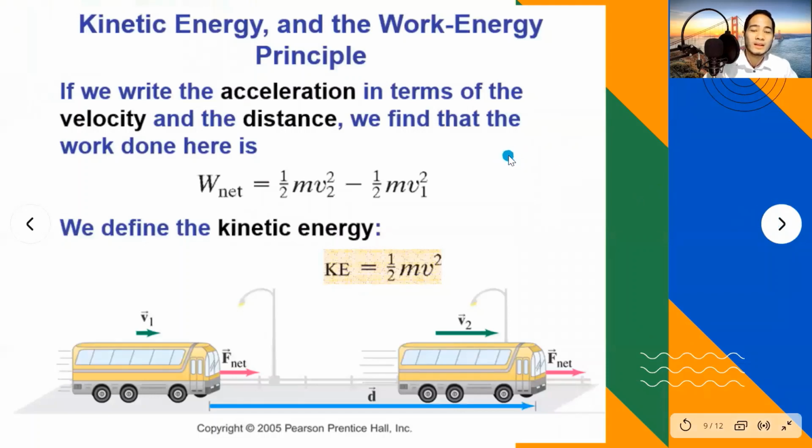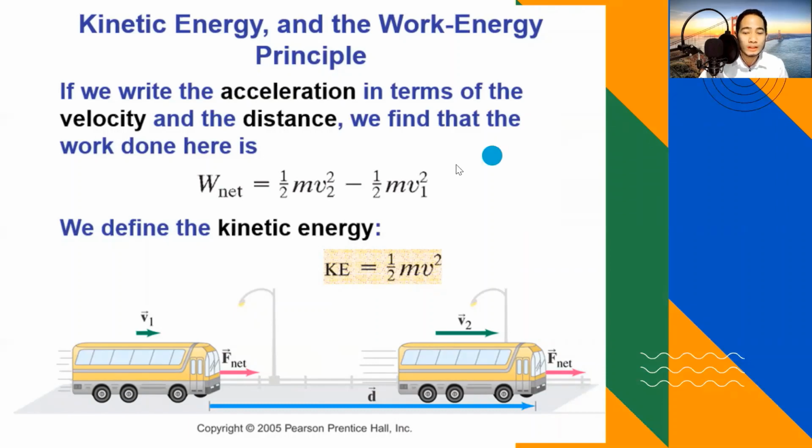How about kinetic energy and the work-energy principle? So we're going to relate now the relationship between the work done and the energy used in order to do some work. If we write the acceleration in terms of the velocity and the distance, we find that the work done, the net force work, is equal to 1/2 mv squared of the final velocity minus 1/2 mv squared, mass times velocity squared, of the initial velocity.